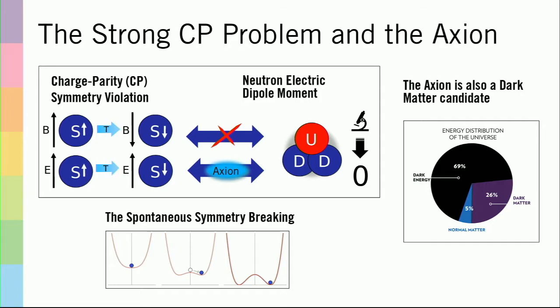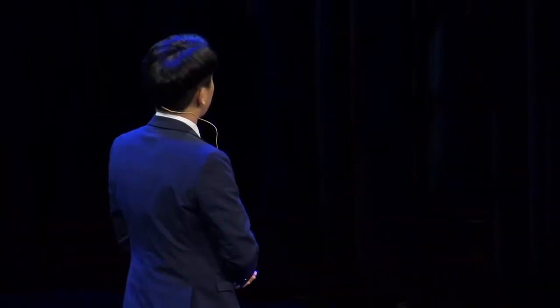And the axion is a hypothetical particle which can solve this problem. It was also discovered theoretically that axions have minimal interactions with any other matter we know. So this means that it can be a dark matter. It's a dark matter candidate. So how are we going to look for these axions?